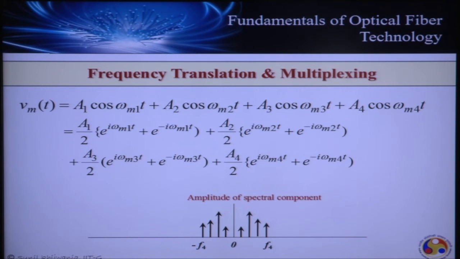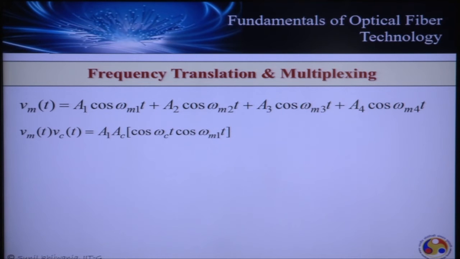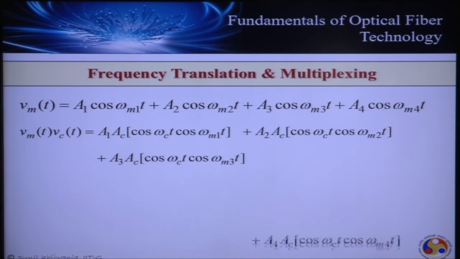A band limited signal. Now let's see how we translate this function. Again the process remains the same. I need to multiply this function with the auxiliary function, which is a carrier wave Vc, that is Ac cos omega Ct. So let's multiply this first with this sinusoidal, then this sinusoidal, and this sinusoidal, and this sinusoidal. So what we get: A1 Ac cos omega Ct cos omega m1t. Next is Ac A2 cos omega Ct and then cos omega m2t, and similarly from here another cosine, and then here another cosine term. Now this is cos A cos B.